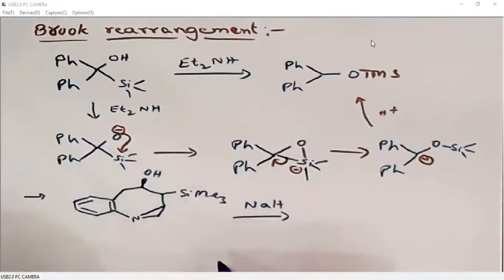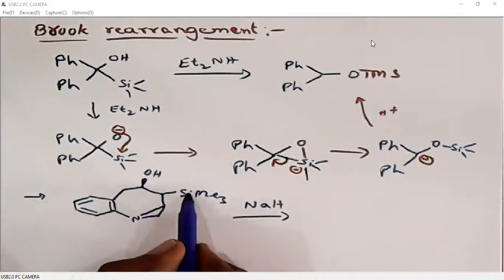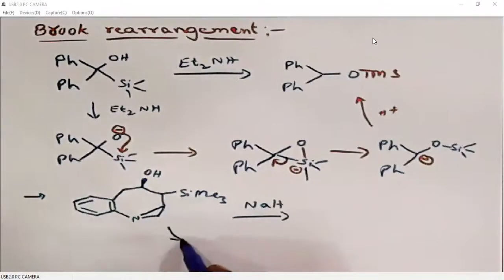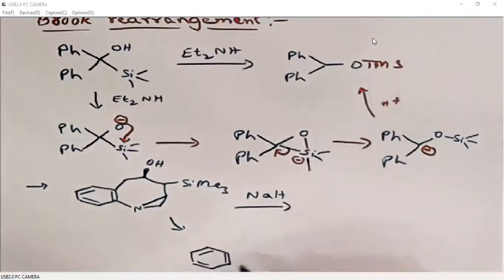It will undergo Brook rearrangement. O minus will pick up this silicon. So under basic conditions, what will happen? This oxygen picks up this TMS group.